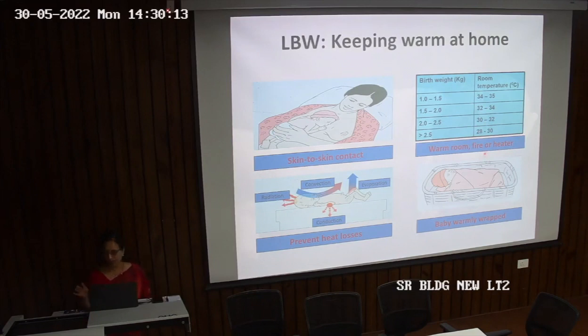But in case we are burning fire, the room should not be closed, because what will happen? It will lead to suffocation. There would be more carbon monoxide, and that can ultimately lead to death. So this was all about the special care that needs to be provided at home.